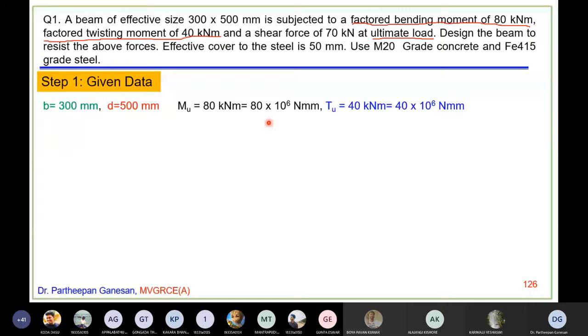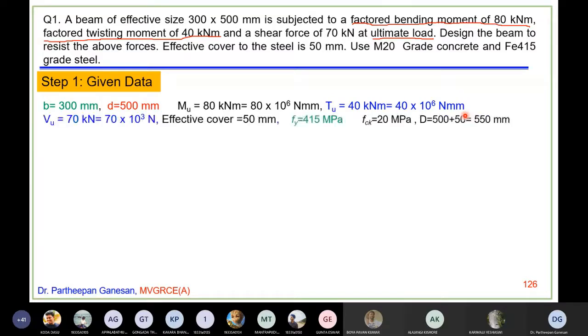So 80 into 10 power 6 Newton millimeters. I am writing M suffix u, u stands for factored moment. Similarly, I am writing capital T suffix u, again a factored twisting moment, 40 kilonewton meters. So 40 into 10 power 6 Newton millimeters. And factored shear force Vu is given as 70 kilonewton.